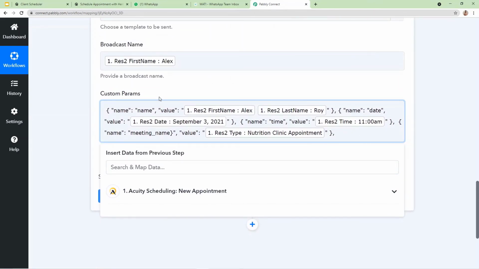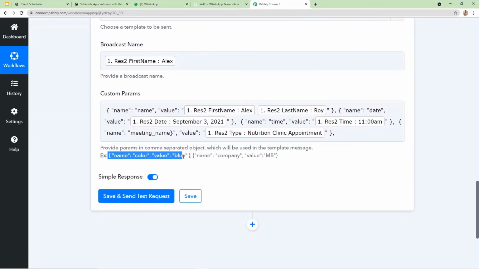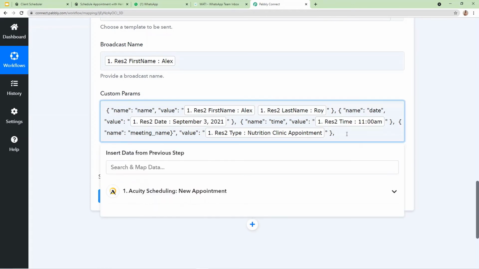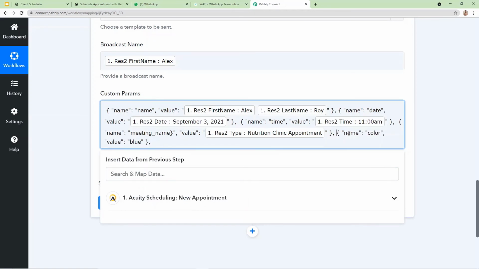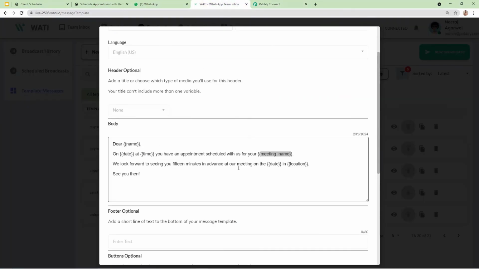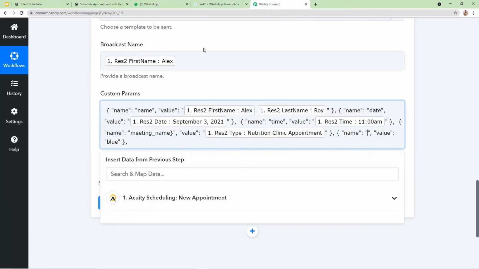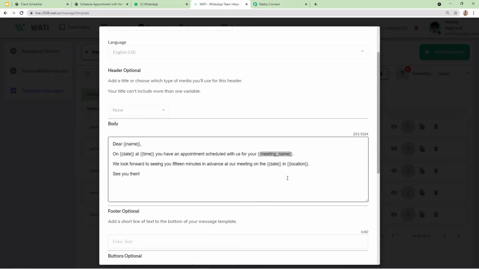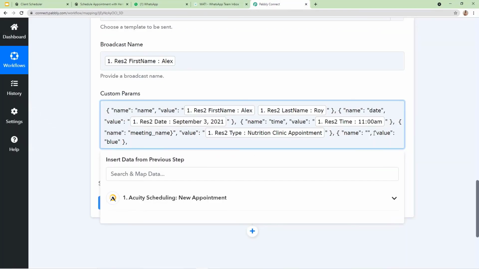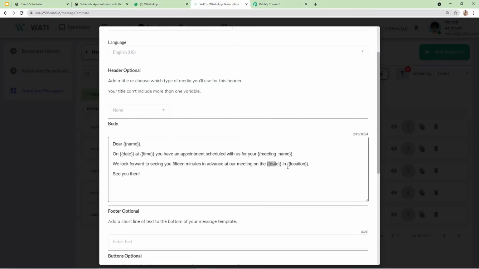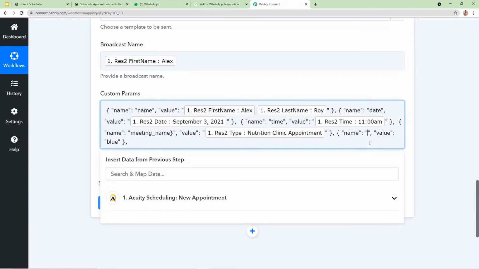Now again I'm going to copy the same format and paste it here. In the place of name I'm going to write the next parameter. So here the next parameter is date. Let me tell you that once we have mapped the date already, we do not need to map it again and again. The same parameter will work for this one also. So the next parameter will be location. As you can see, this is the last parameter, location. So this is what I'm going to write here, location.